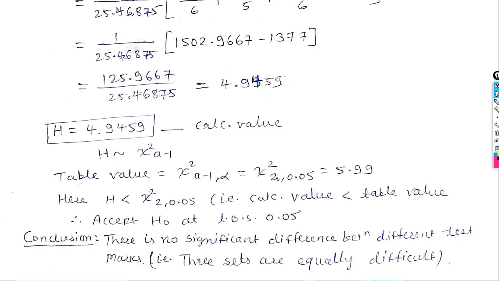So the last conclusion is there is no significant difference between different test marks. What is the meaning of this? If there is no significant difference between different test marks, this means the three sets are equally difficult.